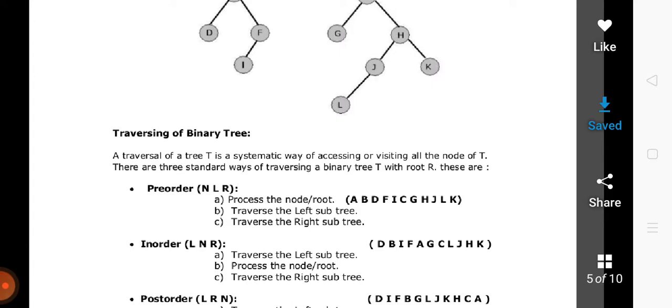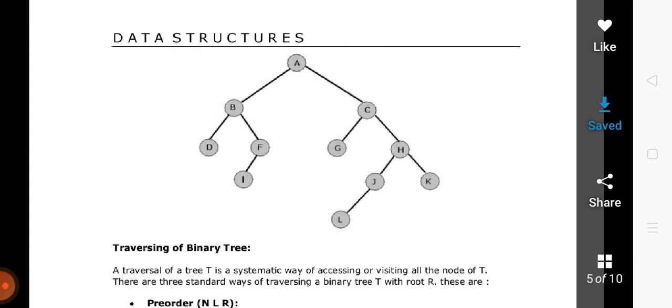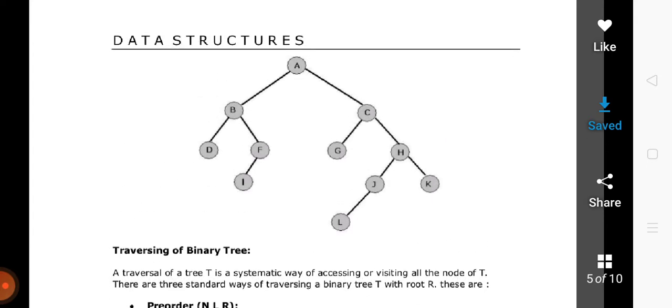Now, applying it to the same example, the in-order technique says that first you traverse the left subtree, then process the root node, and then you traverse the right subtree.